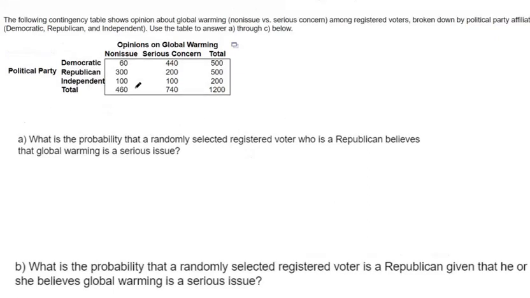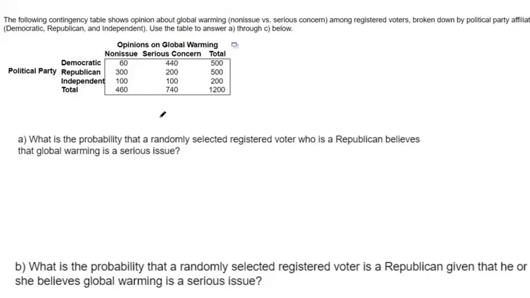Okay, so they got a table. There's 1,200 people they've sampled: 500 Democrats, 500 Republicans, and 200 independents. And then we can find out how many of each thought global warming was a non-issue or a serious concern. So, A, what is the probability that a randomly selected registered voter who is a Republican believes that global warming is a serious issue?